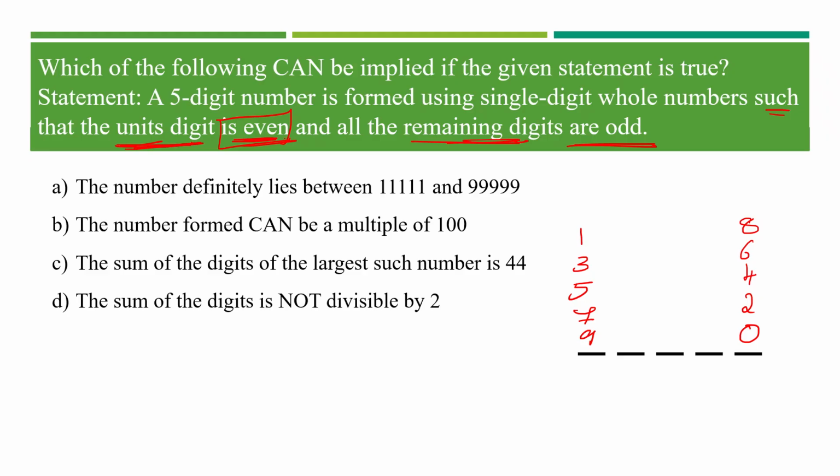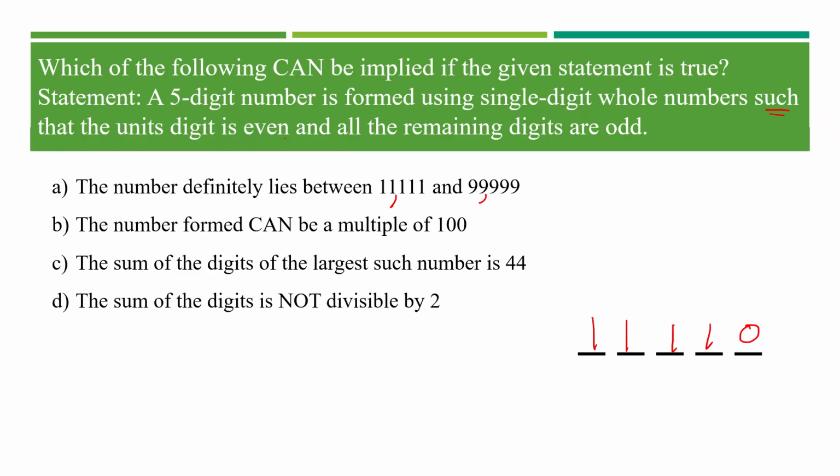Great. Option 1 tells us the number definitely lies between 11,111 and 99,999. Let's verify this. As the units digit needs to be even, let me start with 0, and all other digits need to be odd. Let me go with 1, the first odd number. In that case, 1, 1, 1, 1.